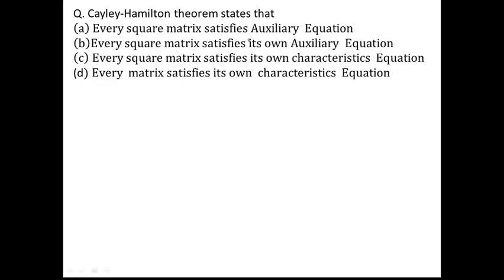Then the Cayley-Hamilton theorem states that, so we know very well the statement of the Cayley-Hamilton theorem, that every square matrix, this is very important, every square matrix satisfies its own characteristic equation. So the correct option is option C, whereas the other choices are given just to mislead and confuse you. Remembering the statement of the Cayley-Hamilton theorem is enough to answer this question.